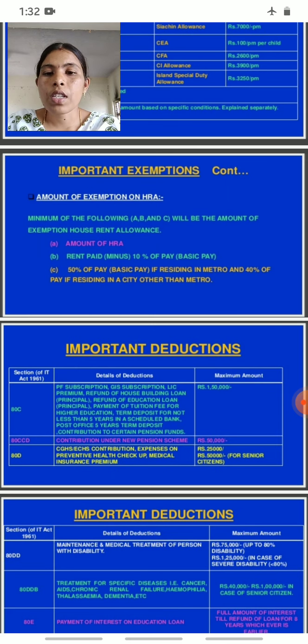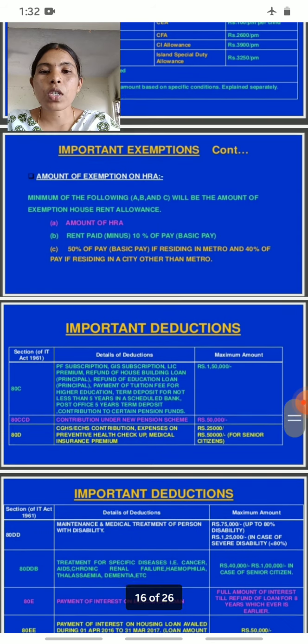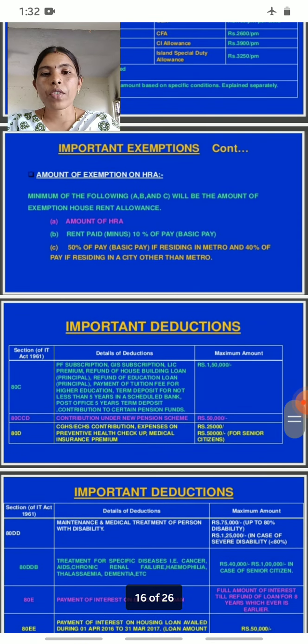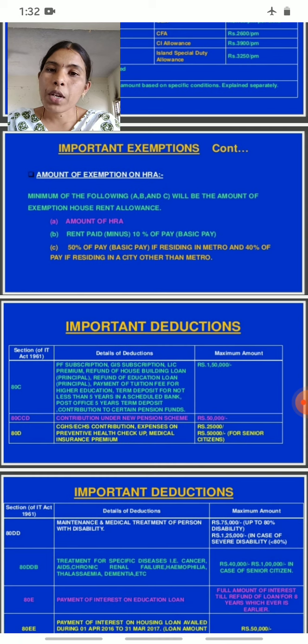The last one is 50% of basic pay if residing in a metro, or 40% of basic pay if residing in a city.